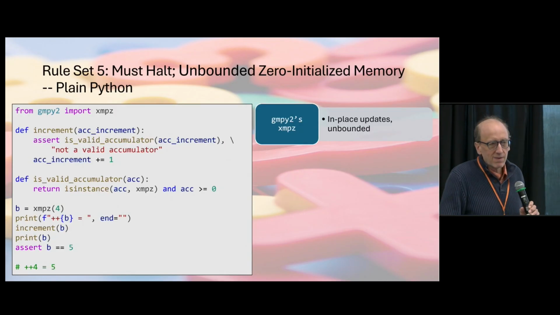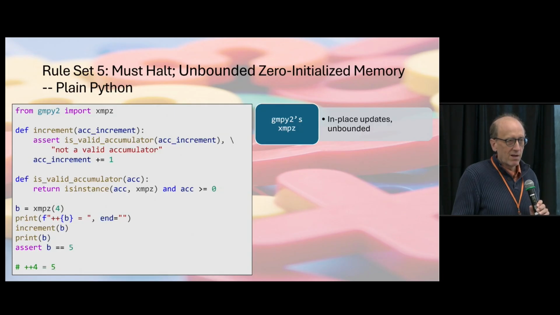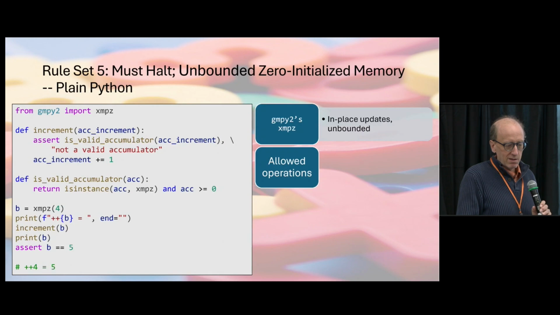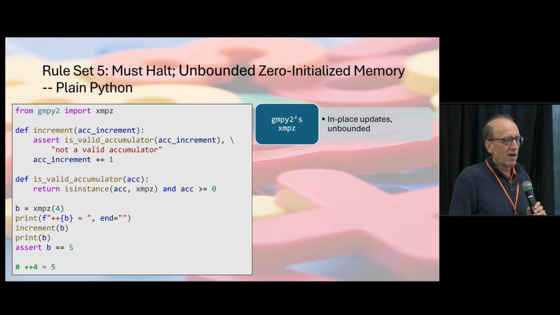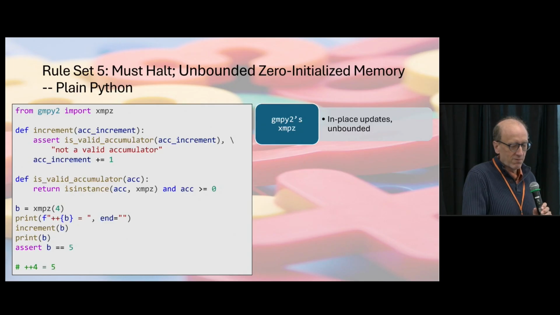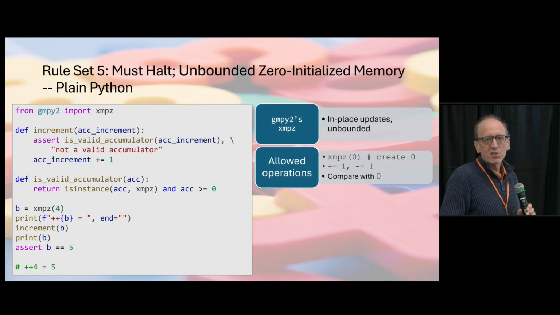So our Python definition for increment will be, we'll input one of these fancy integers. We'll check that it's the type that we expect it to be, and then we'll just add 1 to it. And we can run a little program. We can set b equal to the fancy 4, print its value, increment it, print its value again, and we'll see that 4 incremented is indeed equal to 5.